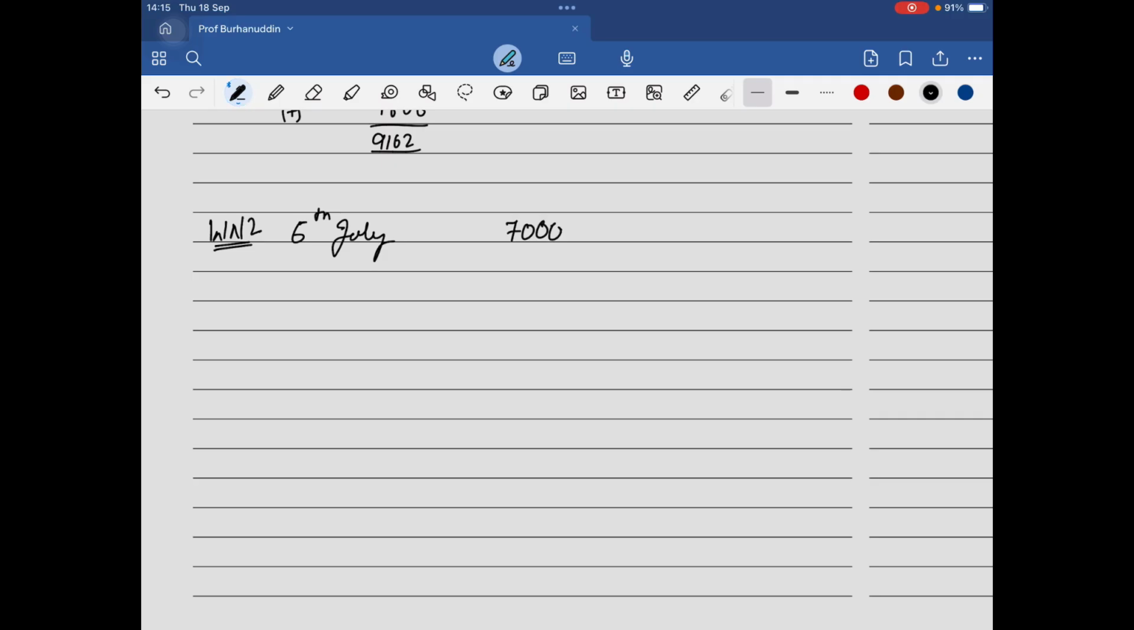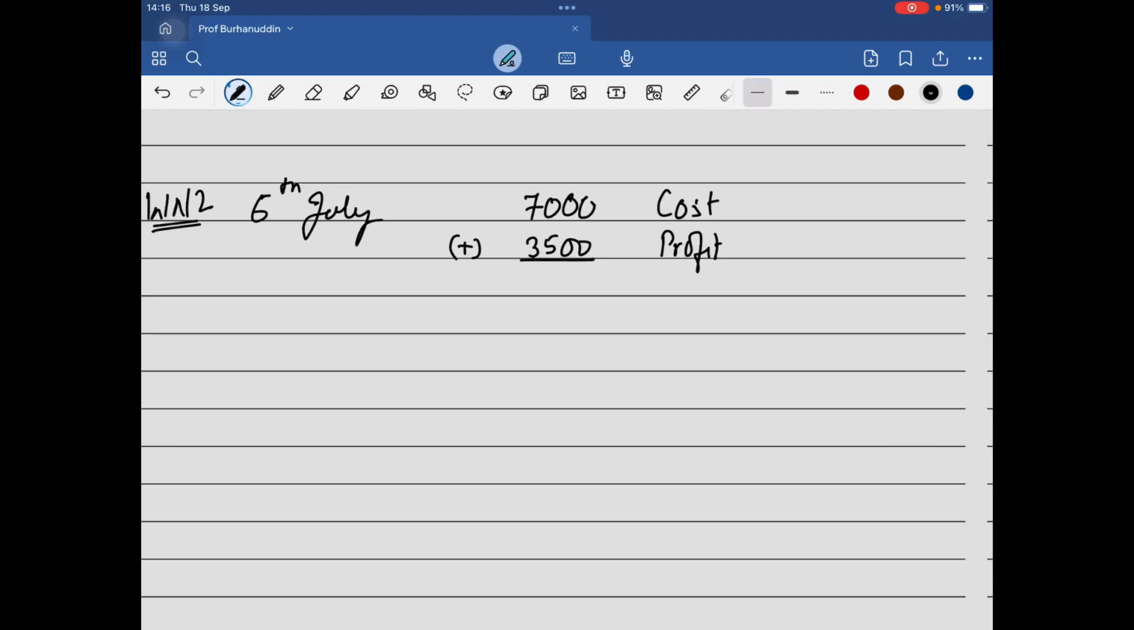The cost is this much. You'll definitely add 50% of profit. If I'm not wrong, is it going to be 3,500, beta? 50% is half, right? So this is going to be 10,500. And on this you are going to add what? The GST. 18% is 9% and 9%. So it is going to be SGST and it is going to be CGST.